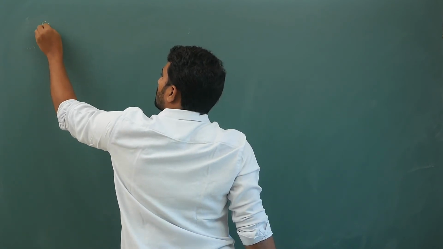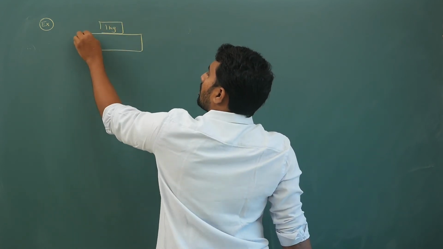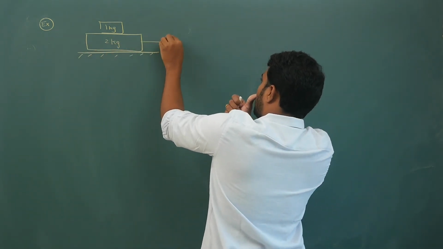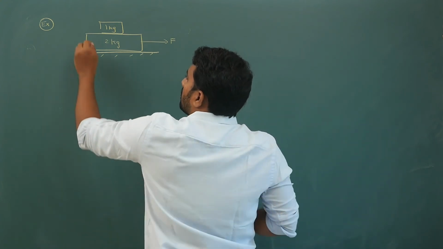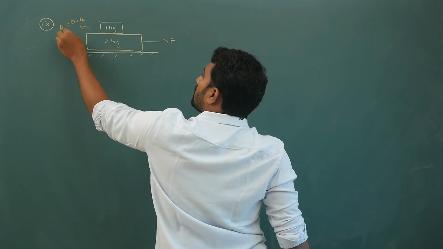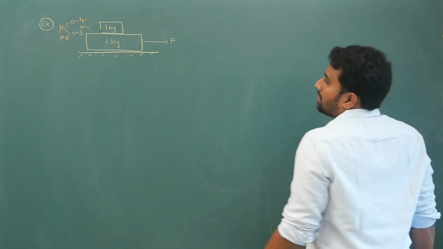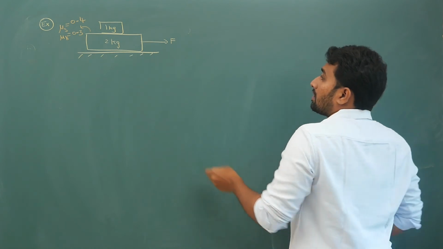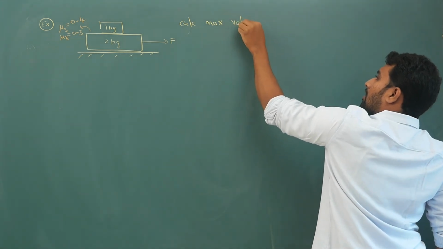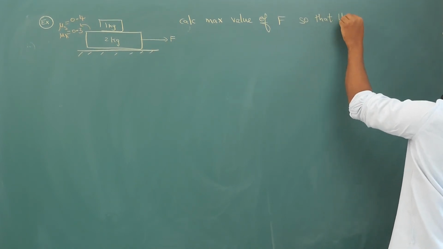Okay, some example. I have a 1 kg block and a 2 kg block like this, same scenario. I am applying F here. Mu s is 0.4, mu k is 0.3. The question is, calculate the maximum value of capital F so that both blocks move together.